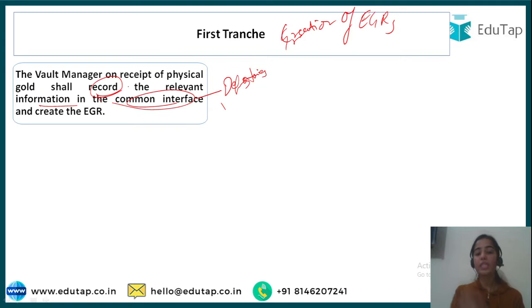So after receiving the physical gold, the vault manager will keep the record, and then it will create the EGR, electronic gold receipt. Okay, that I have received the physical gold and this is the receipt, the electronic gold receipt.